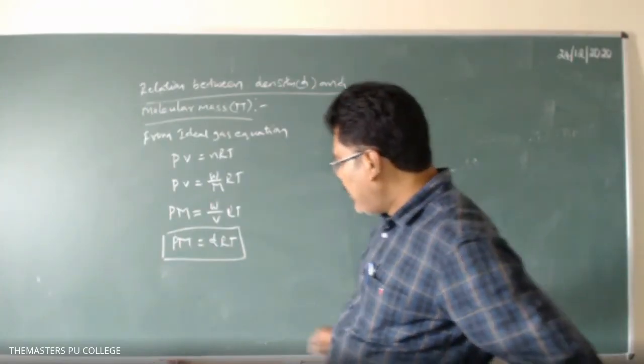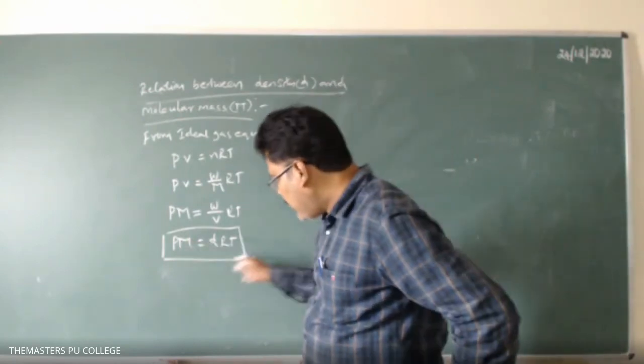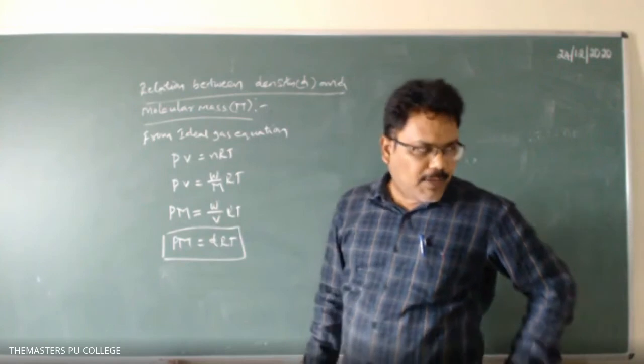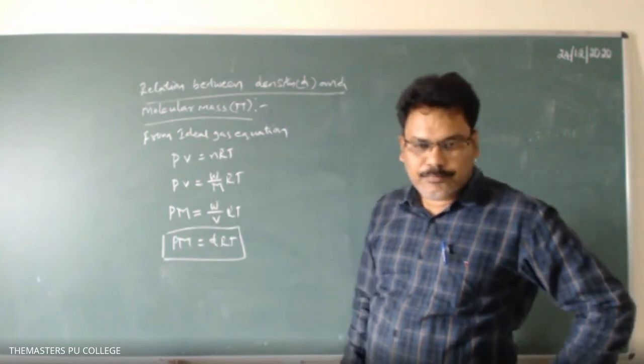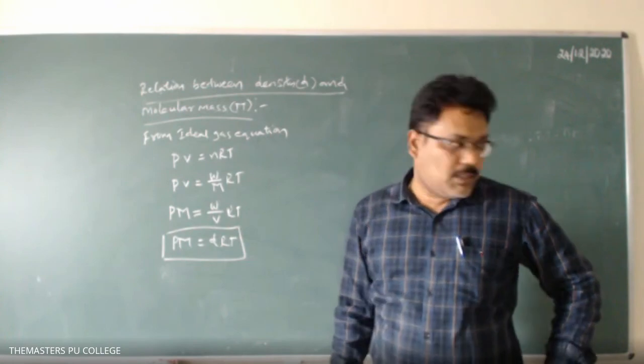Okay, so here PM equal to DRT. In this equation, the molar mass of any gas is constant, and similarly the gas constant is constant.